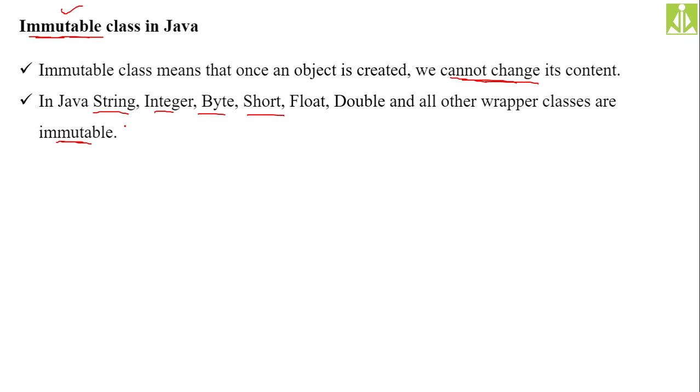So simply create an object. Whenever an object is required, simply create an object, pass that object, and whenever you want to perform some operations on that object, you can't perform. On the object you can't perform. So what you have to do, convert it into primitive type and perform operations on the primitive type, and once again reassign it. Okay, like that.